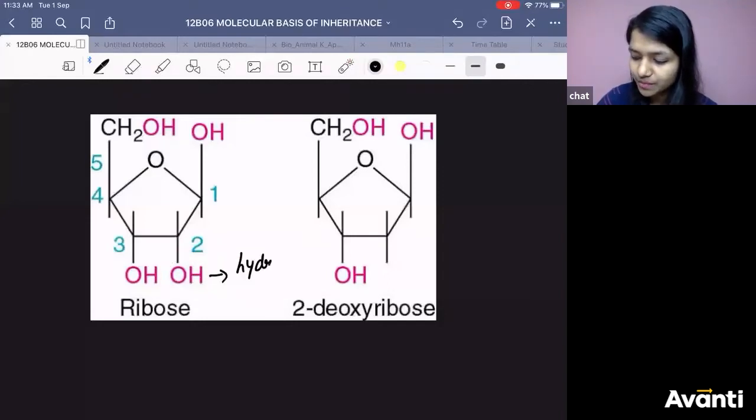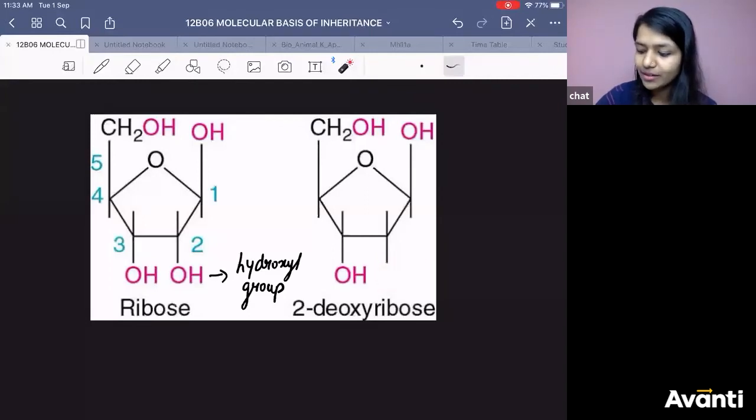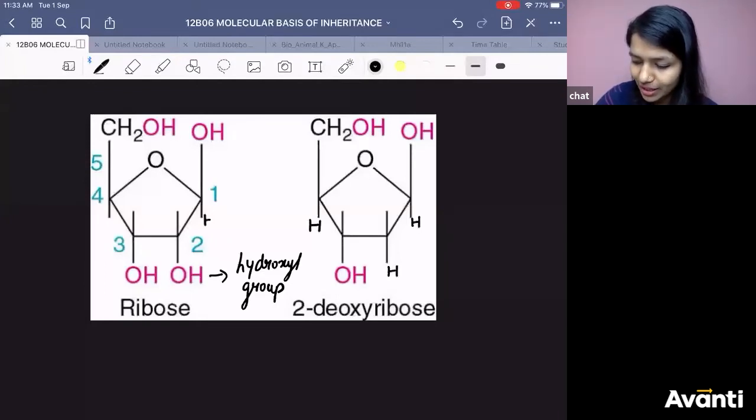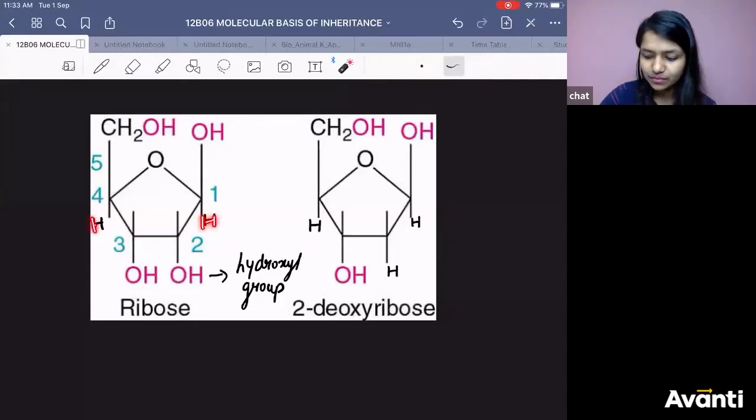Hydroxyl group. Look at this structure of deoxyribose. 1 carbon, 2, 3, 4, 5. But what is happening at the second position? OH is not there. If I am not writing anything here, it means it is hydrogen. All these places, if nothing is mentioned, these will be hydrogen. The free end will be hydrogen.